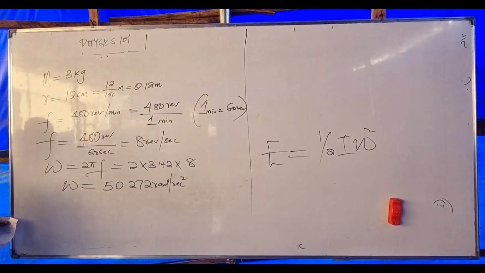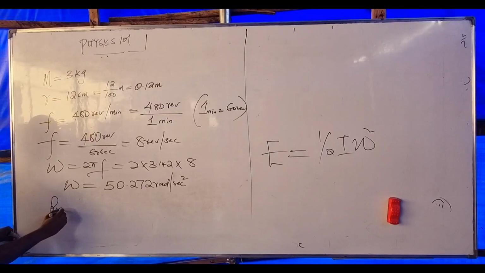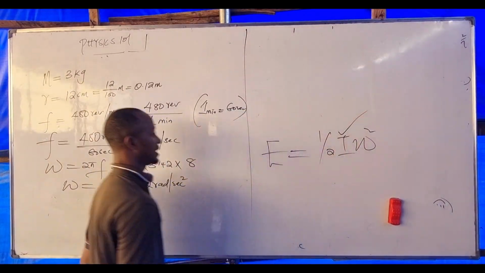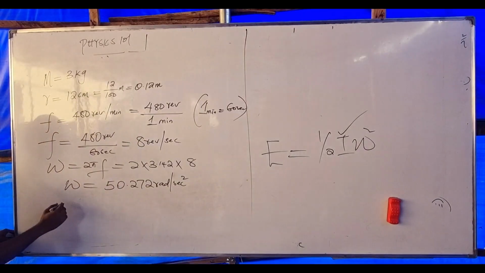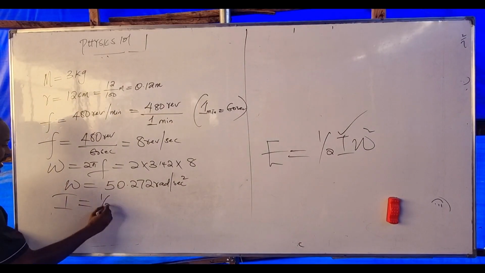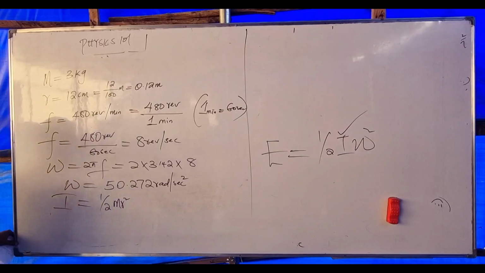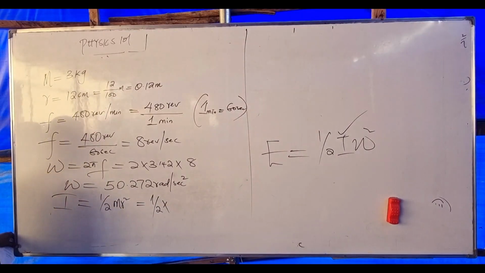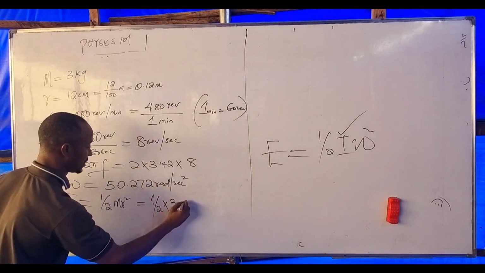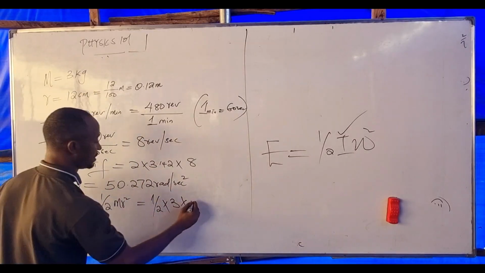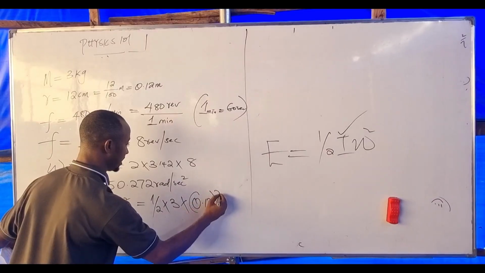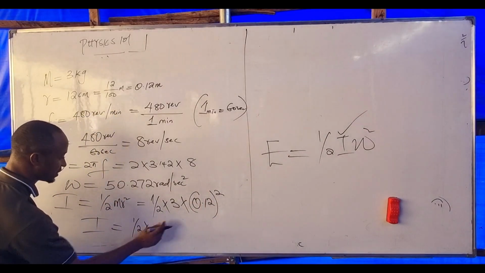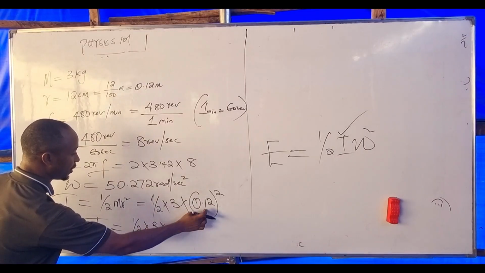Hope you're aware. Then recall, let's find the inertia of the disk. We need inertia. Inertia of the disk is equal to half m r squared, which is the same as half times the mass, 3, times the radius, 0.12, squared. So inertia of the disk becomes half times 3 times 0.12 squared.